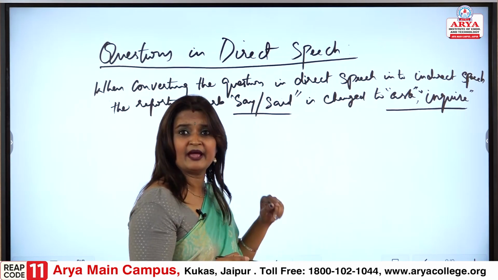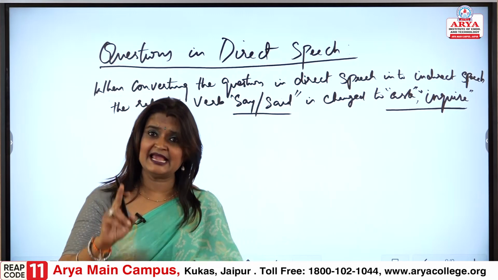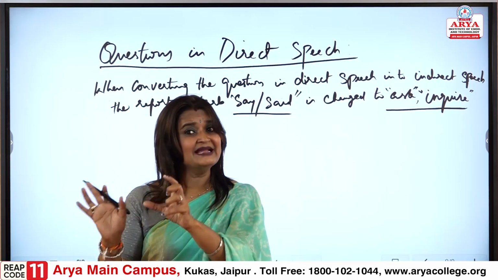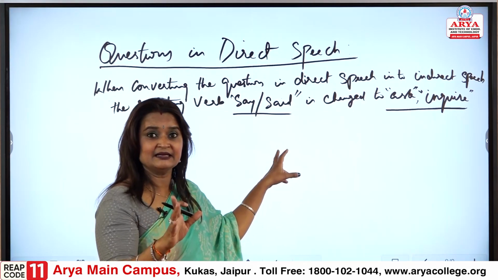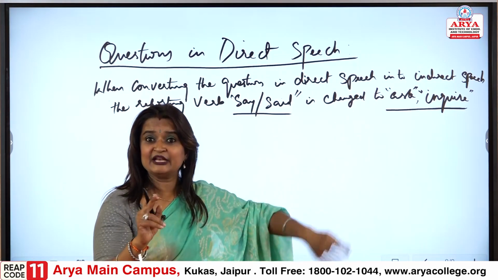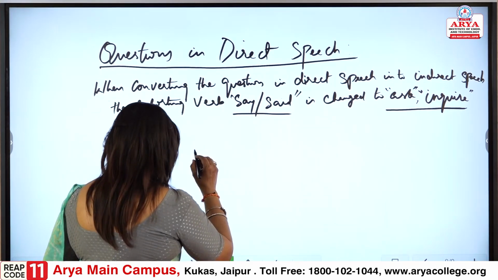In a few cases, when converting a question in direct speech into indirect speech, we need to take care that the reporting verb say or said is changed to ask or inquire. Like we had learnt, says remains says, but when it is a question in indirect speech, we would go with inquire. Fine. So, now let us share some examples.